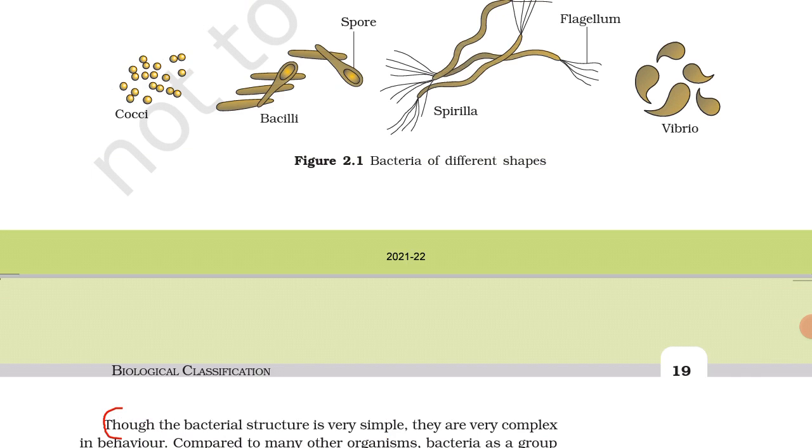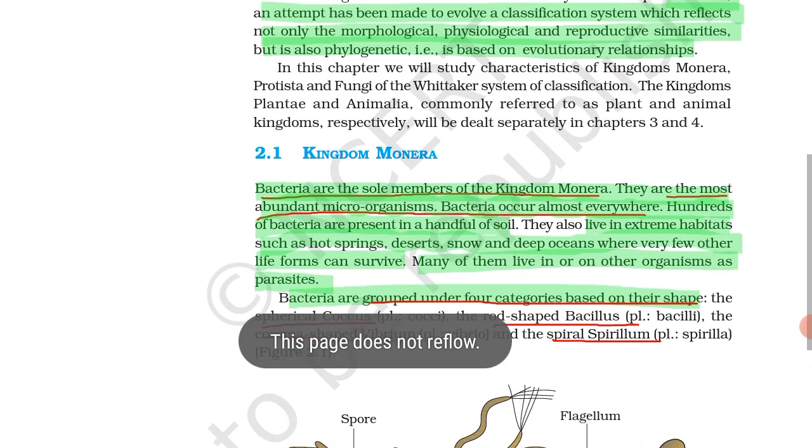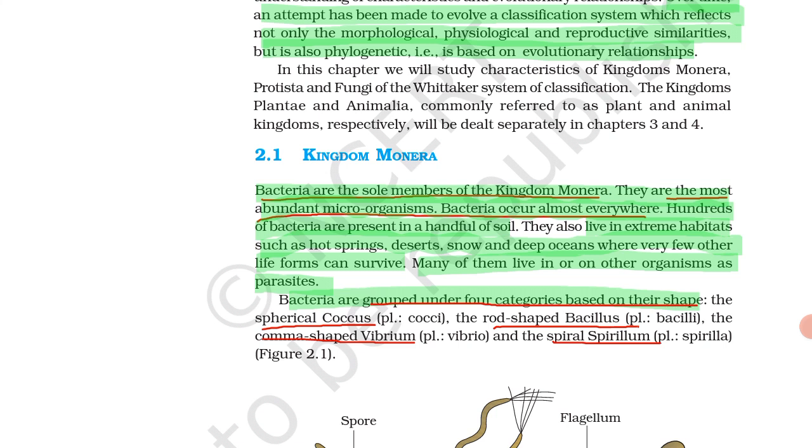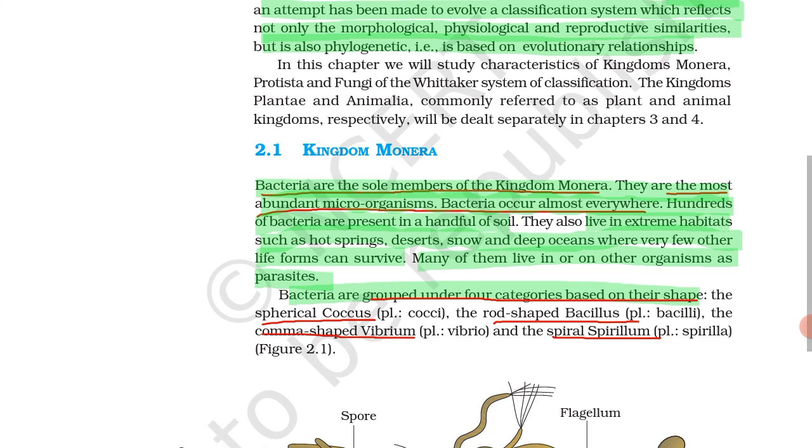So this is Monera. Let's revise. You have to keep in mind that bacteria are the sole members of kingdom Monera. Whenever the words kingdom Monera come, you must think about bacteria.